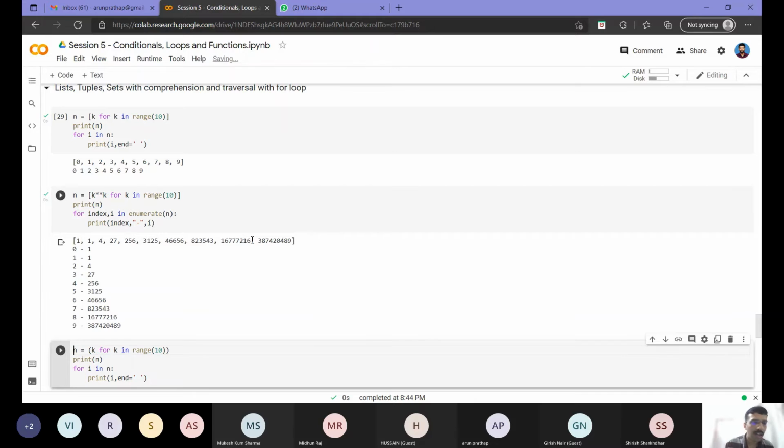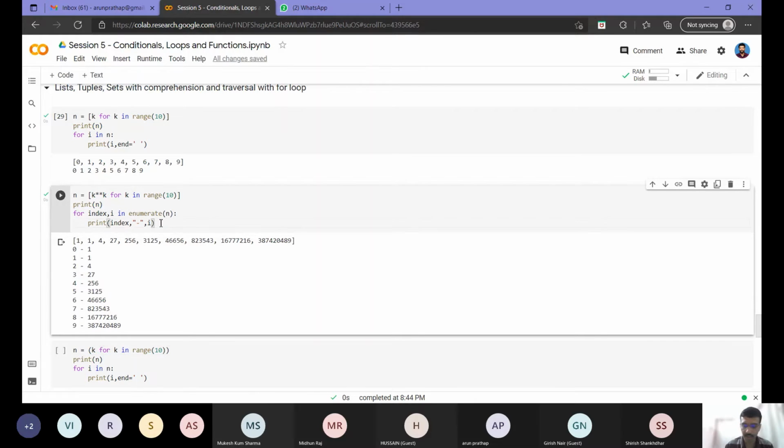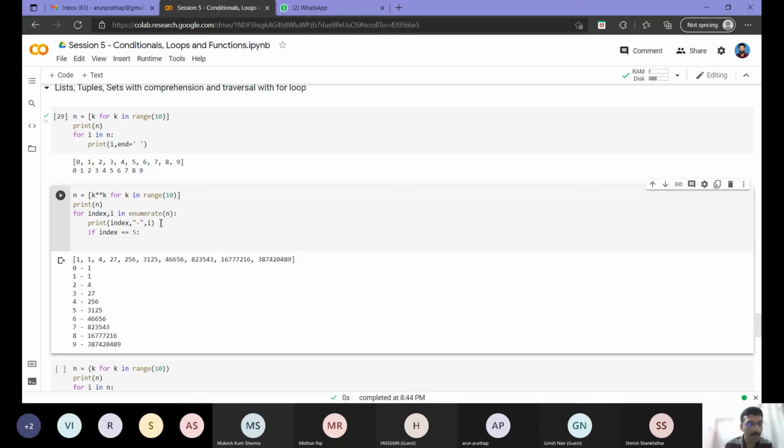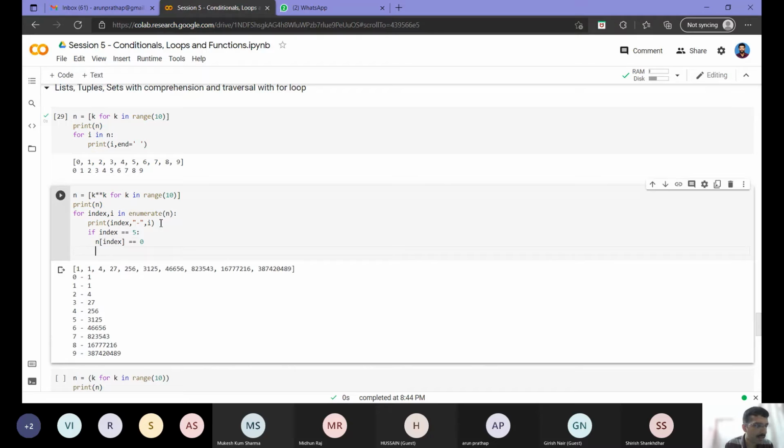Okay, how to change that? Okay, so we will just change. What I can do is write if index equal to 5, I will replace n of index with 0, right? Yeah, I will explain the index problem once again. Then suppose I am printing n.